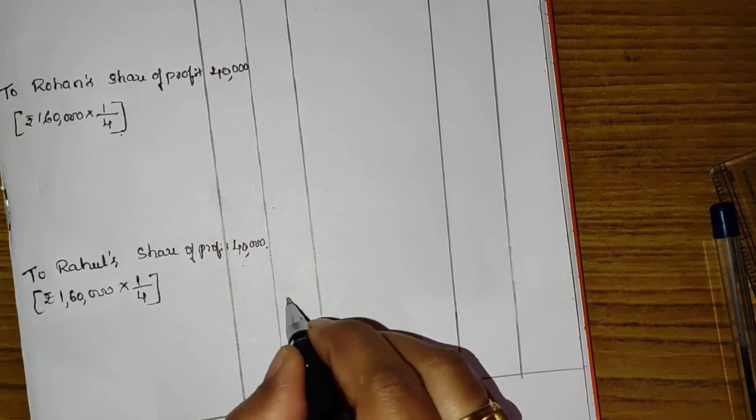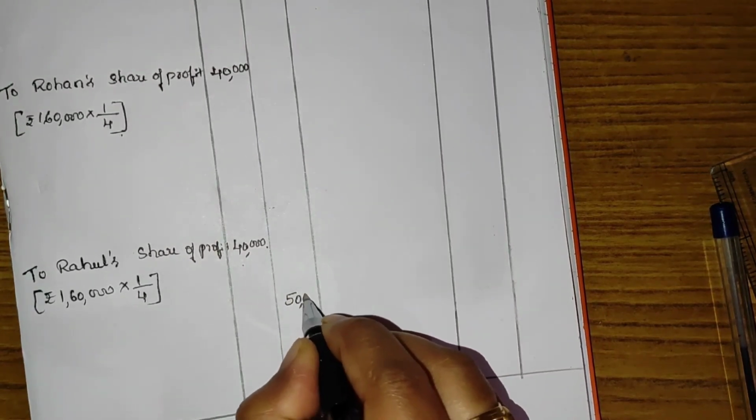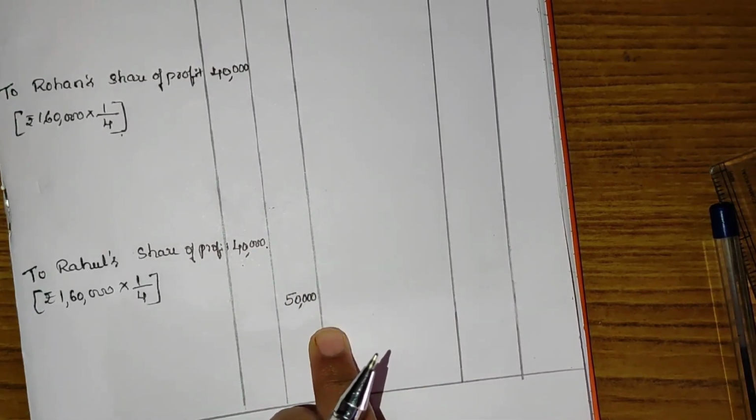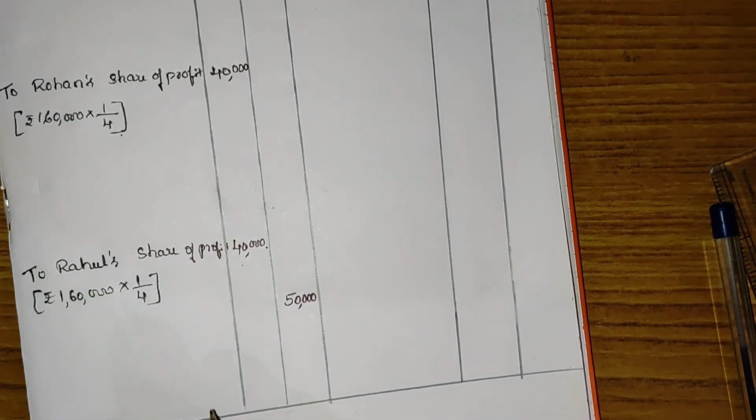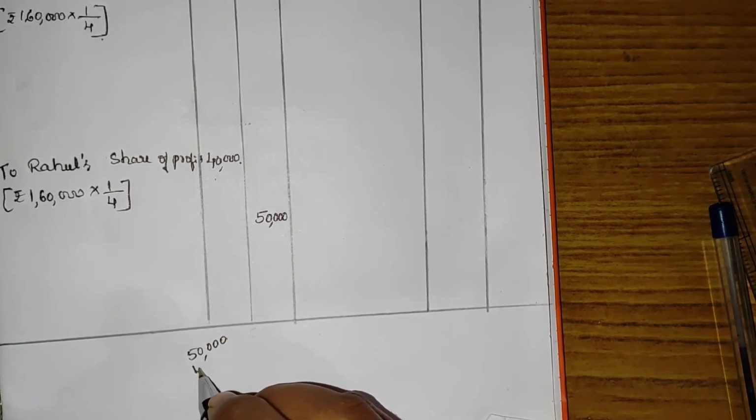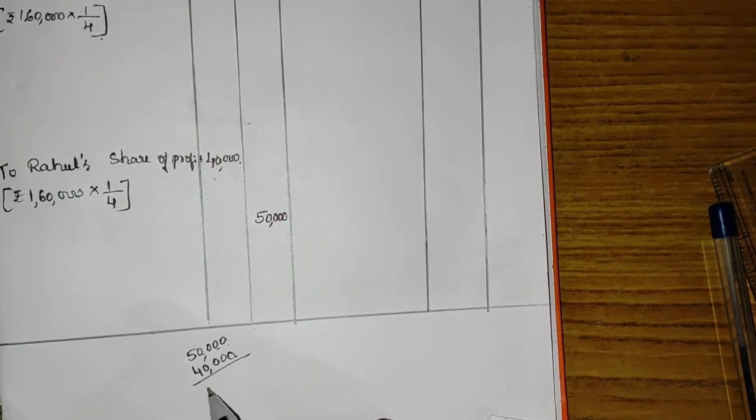So the guaranteed profit for Rahul is 50,000 rupees, but he will get only 40,000 rupees. The agreed profit is 50,000 rupees and he earned 40,000 rupees, so the deficiency in profit is 10,000.